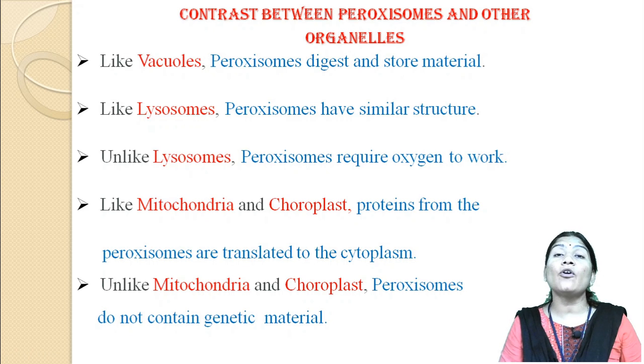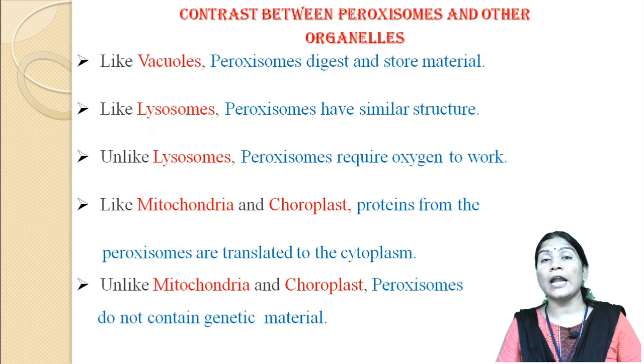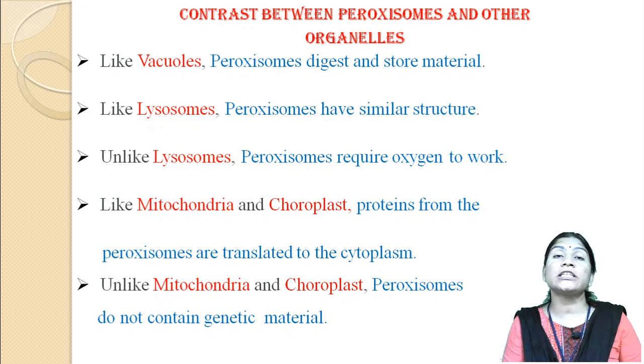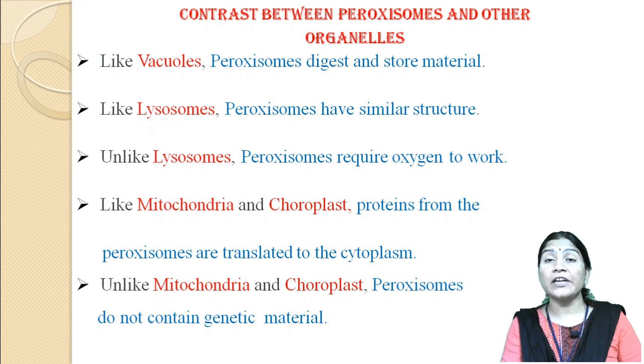So when we learn the contrast between the peroxisomes and the other organelles, we say that peroxisomes act like the vacuoles, meaning they also have the ability to digest and store material. Like the lysosomes, peroxisomes have a similar structure, but unlike the lysosomes, peroxisomes require oxygen to carry out their work.